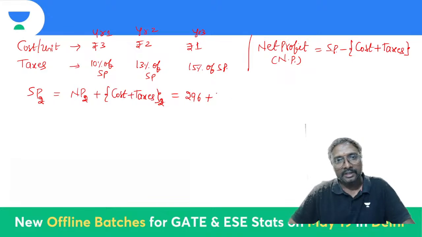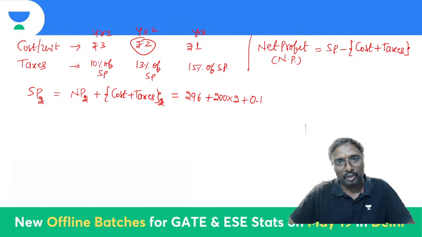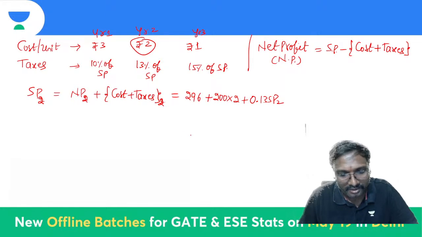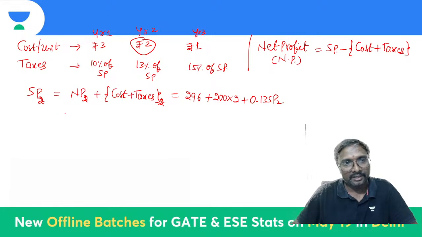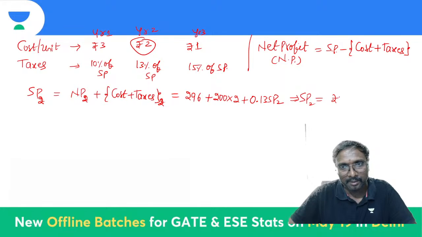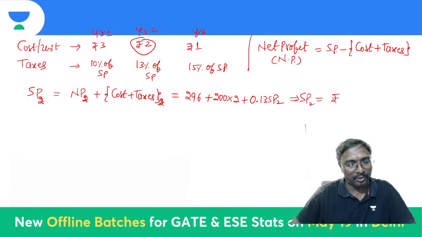200 units are there. So 200 units into the cost per unit, which is 2 rupees, plus the taxes. Tax is 13% of this SP, so 0.13 times SP2. From this we will be getting SP2. So SP2 is equal to 296 plus 2 into 200 plus 0.13 SP2.